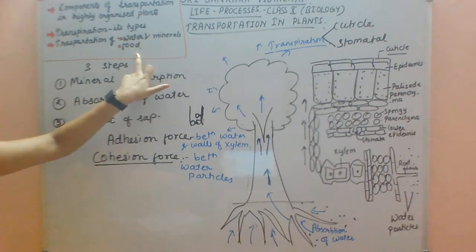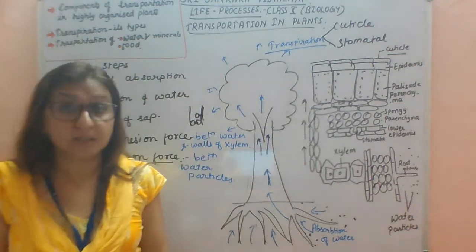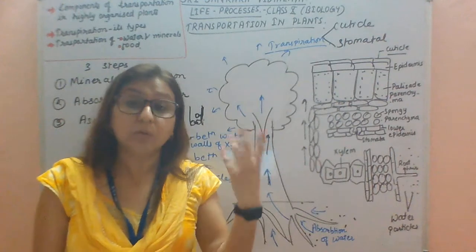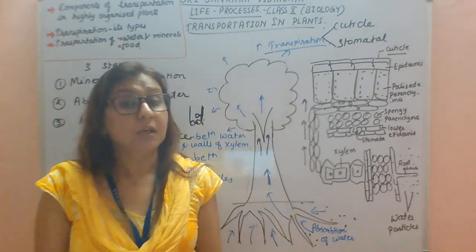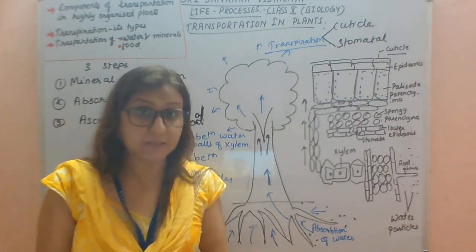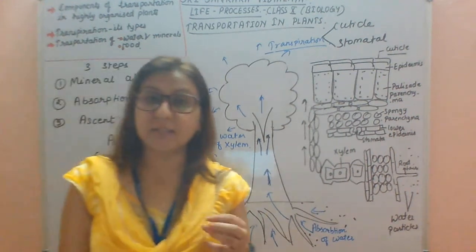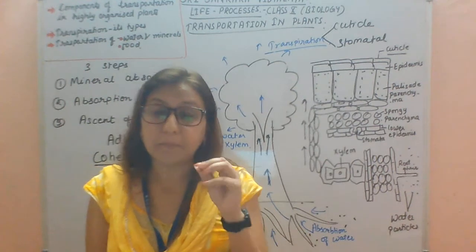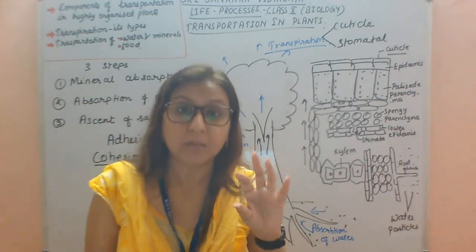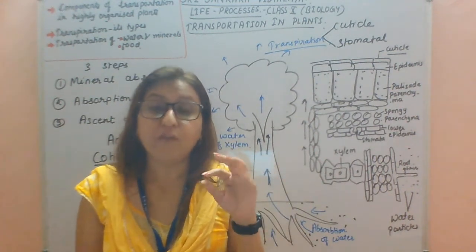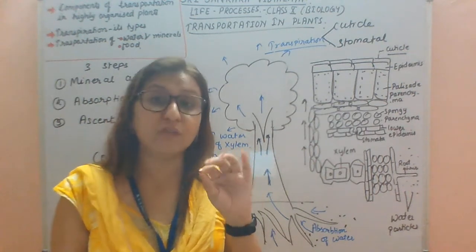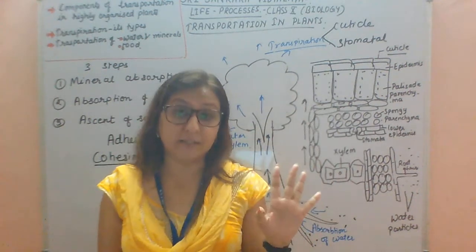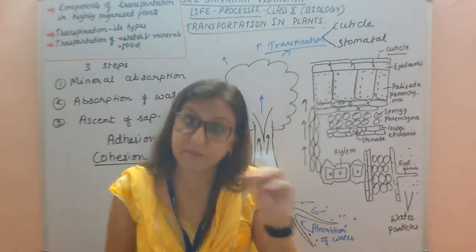Now we discuss how the transportation of food takes place. Food is transported to the different parts of the plant body by the phloem tissues. I explained this; you can use a trick to learn it. Phloem, and food: phloem is for food. By this you can learn it. Rhyming words, no? Phloem and food.